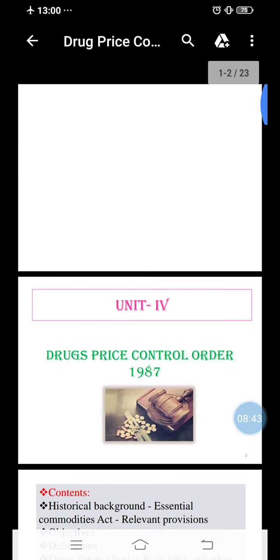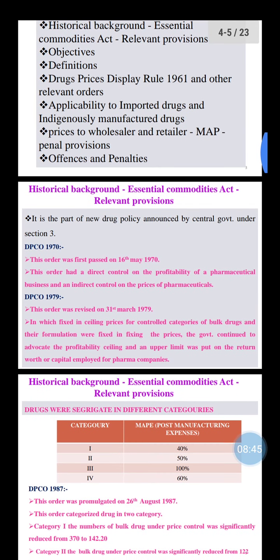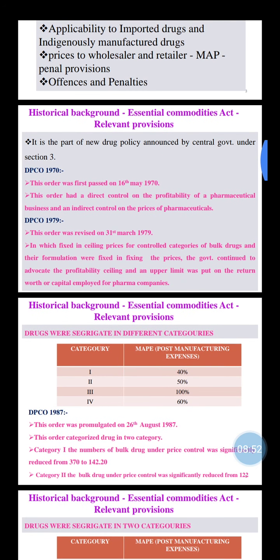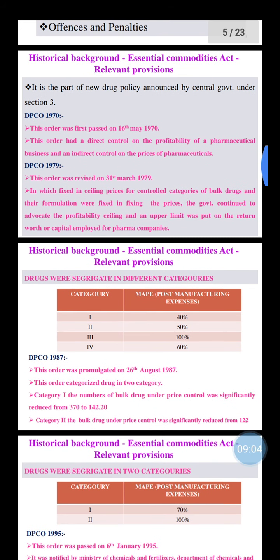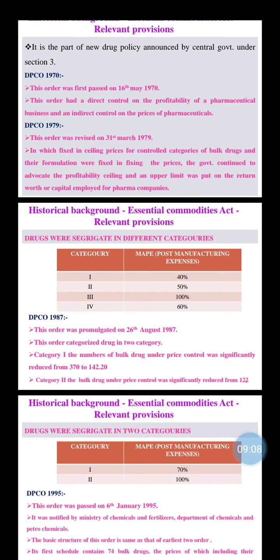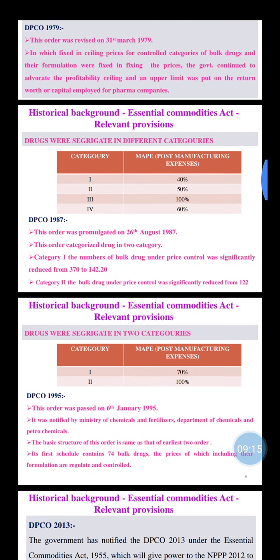Today we discussed the historical background and Essential Commodities Act relevant provisions. In that, the Drug Price Control Order 1970 had direct control on the profitability of the pharmaceutical business and indirect control on the price of pharmaceuticals. Then the Drug Price Control Order 1979 put an upper limit on the return on capital employed for pharma companies, with 4 categories.